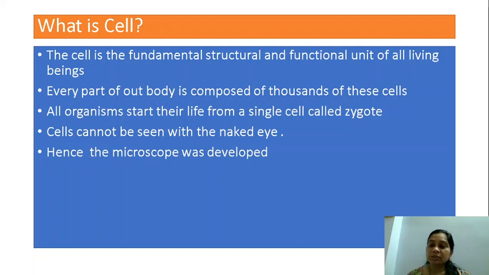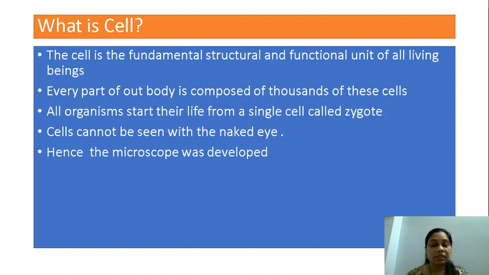All organisms start their life from a single cell, which is known as zygote. As we have studied in the earlier chapter, the union of the male and female gametes results in the formation of a single cell, which is known as zygote. So even that is a single cell.